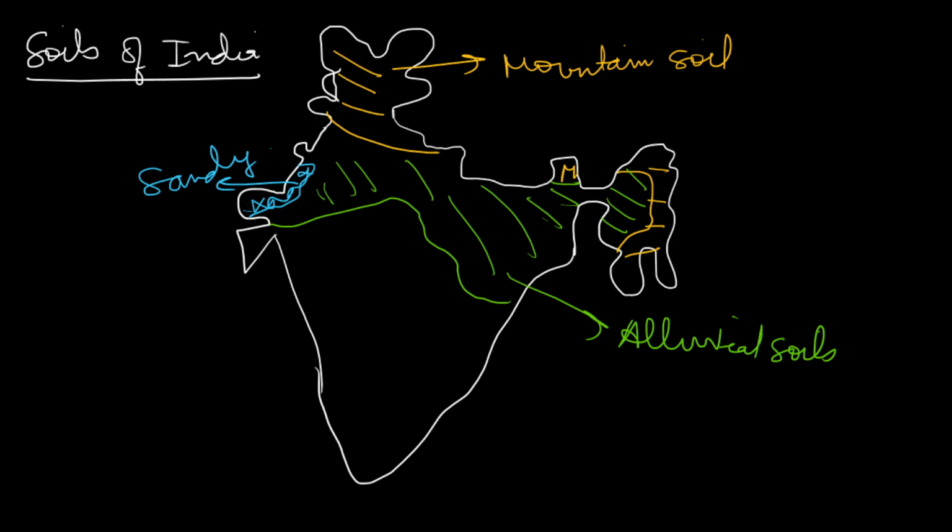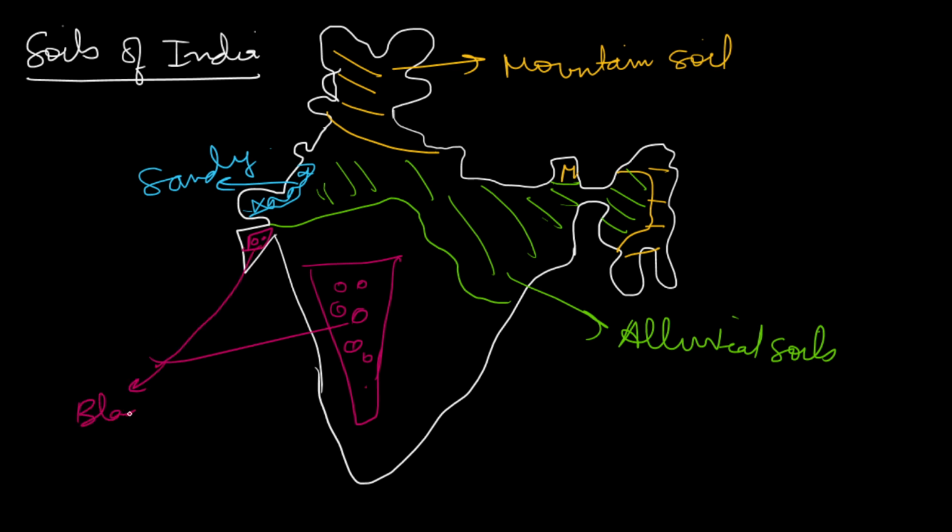Now you will also find black soils in some portions. So in these regions, the Deccan Plateau region, and here in some parts of Gujarat, you will find black soil. And here in the major remaining areas, you will find red soils. These are red soils.